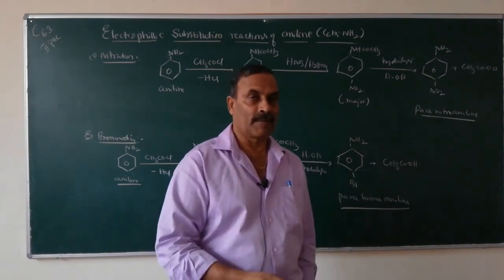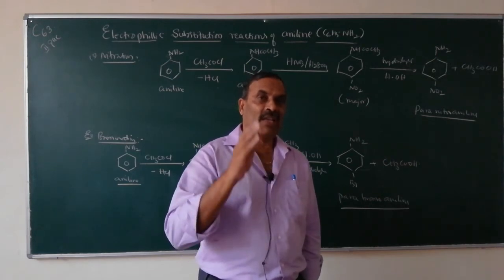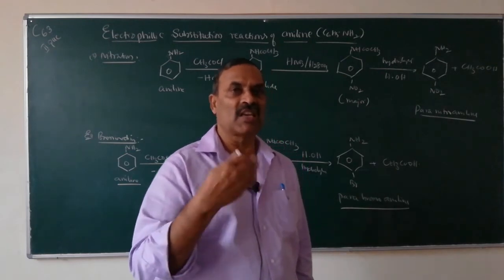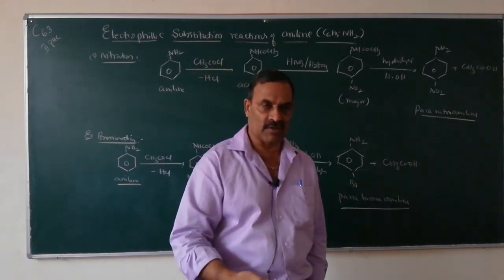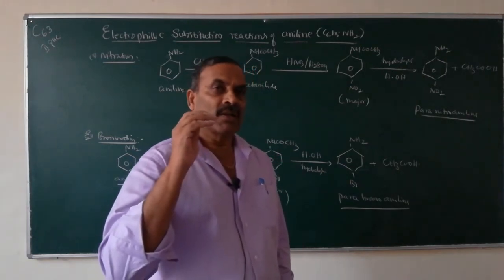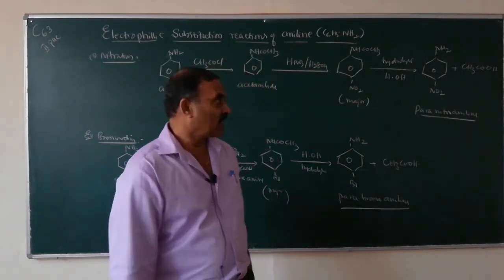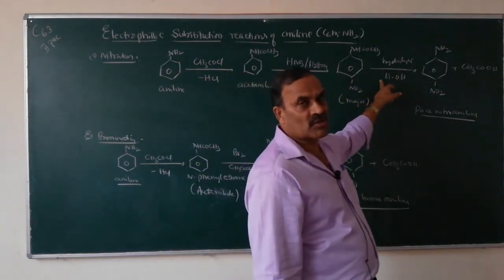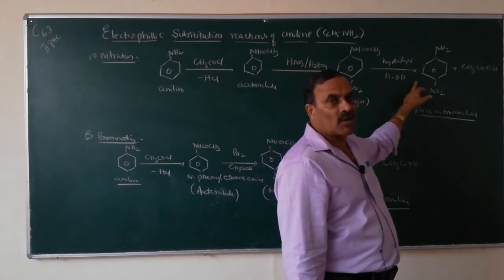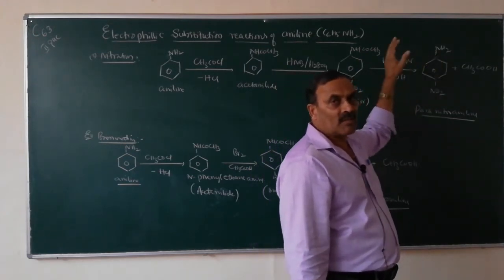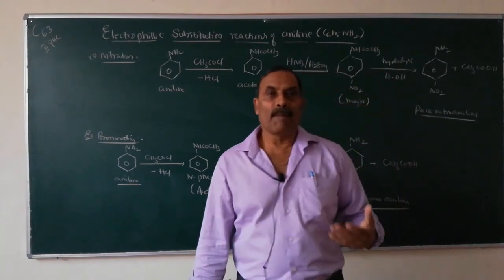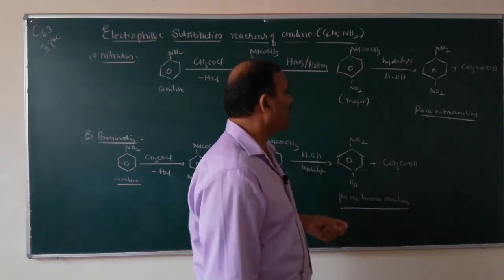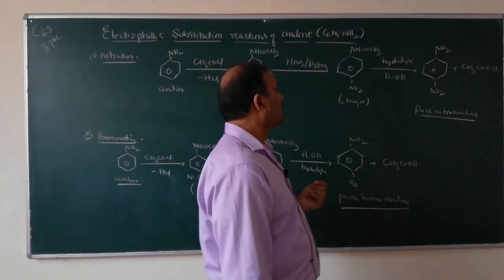Then make a required substitution, either bromination or nitration. So you will get a mono-substituted amide. Then hydrolysis of the mono-substituted amide gives the mono-substituted amine, namely para-nitroaniline. Para compounds are the major products when compared to ortho.